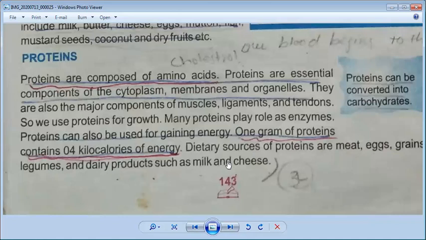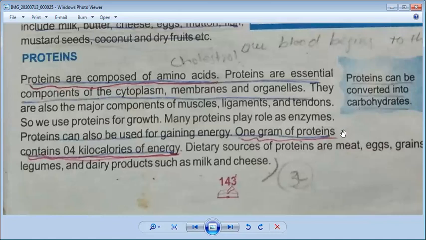Now you will see the side box given in your book: proteins can be converted into carbohydrates. Proteins give us energy and are called building blocks, and carbohydrates are the most common source of energy. So proteins can be converted into carbohydrates. When proteins are properly synthesized in the body, ultimately they can be converted into carbohydrates.